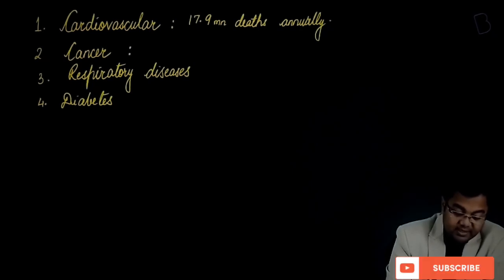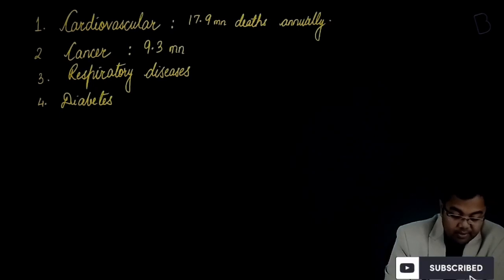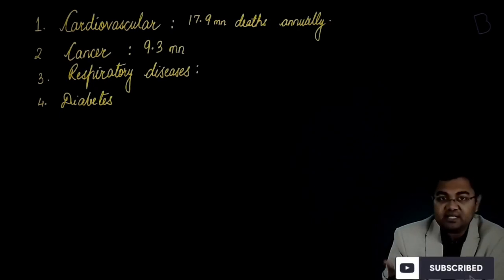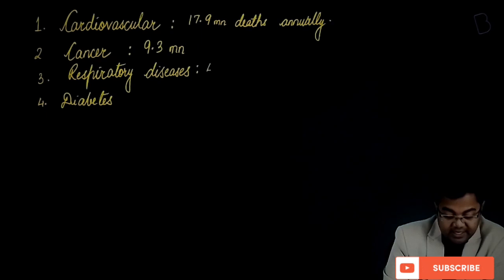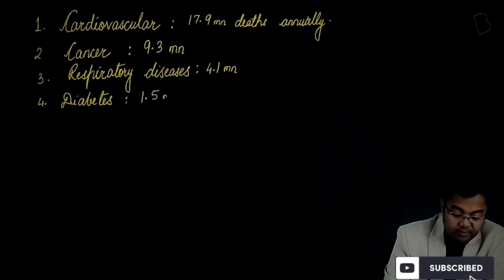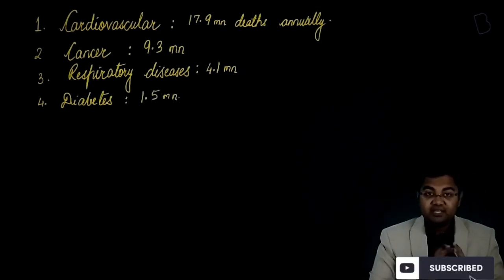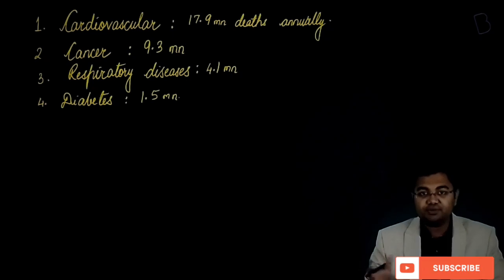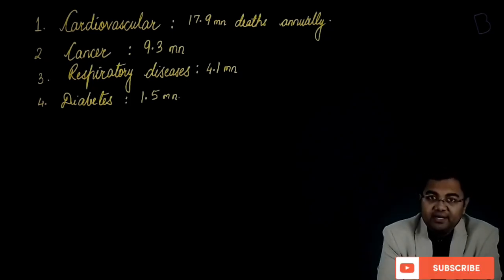When we talk about cancer, the number is 9.3 million. Similarly, when you talk about the respiratory diseases, for example, asthma, etc., they account for almost 4.1 million, and diabetes accounts for almost 1.5 million deaths annually. So that's why these four actually are the leading causes of premature deaths worldwide, and all these are non-communicable diseases.